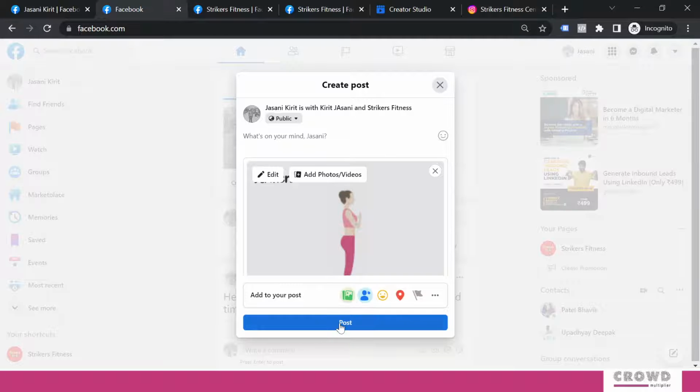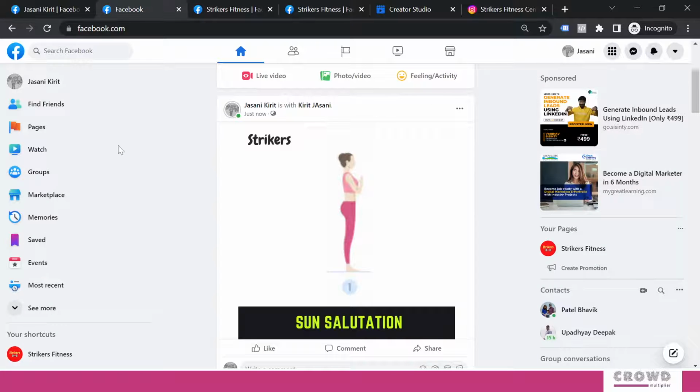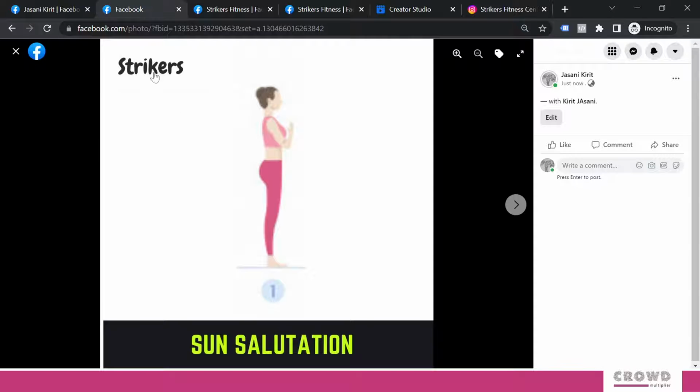We'll post this. So on my timeline we can see Jasani Kirit is with Kirit Jasani, but the Strikers has gone missing from this particular line. Right now if I click on this image and mouse over here, then I can see yes, Strikers Fitness is mentioned, and over here on the right hand side we can see Kirit Jasani is mentioned and visible, because the business name would be visible on mouse over, it will not appear over here.